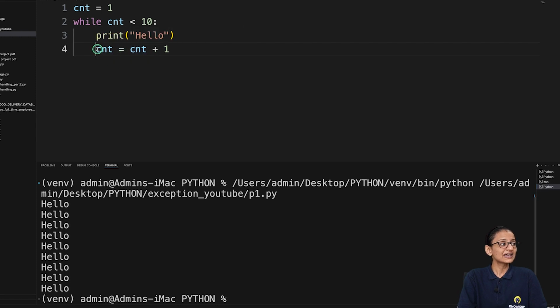The difference is I forgot to write this line of code, and because of that the program may go into an infinite loop. That is called a logical error. This is not the only logical error. Let me show you another.